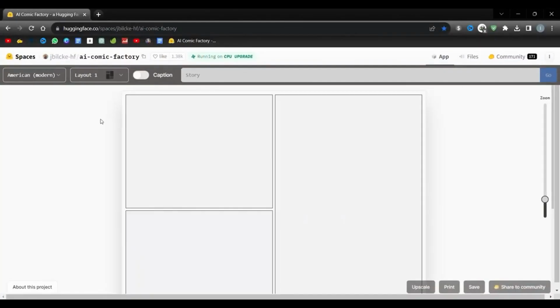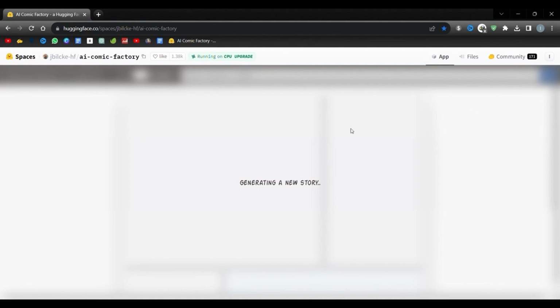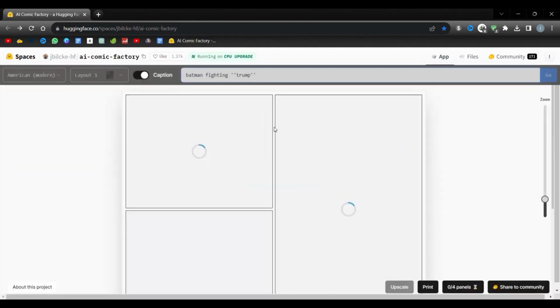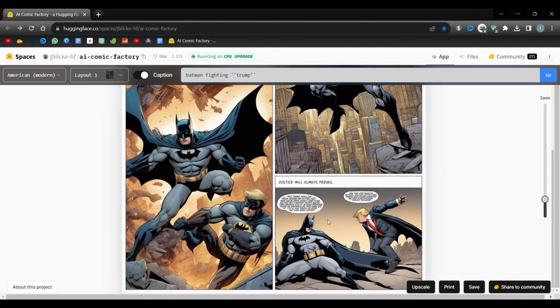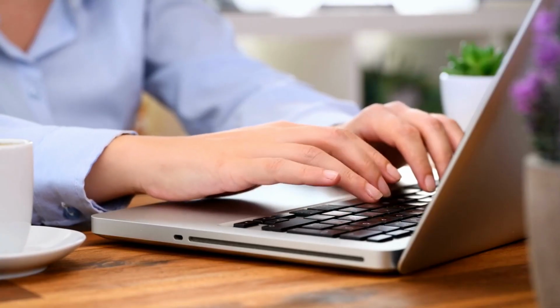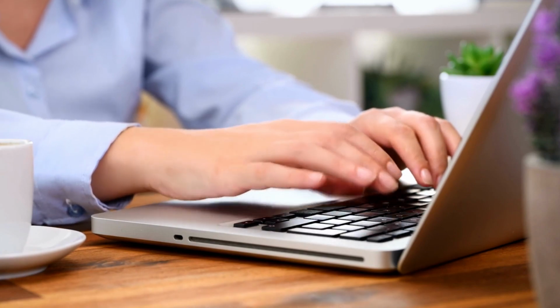Our journey begins with AI Comic Factory developed by Julian Bilk. This remarkable AI comic art generator, which is available on Hugging Face, is a game changer for comic enthusiasts. The best part? It's entirely free. Comic Factory boasts a variety of styles, each with its unique flavor. It's similar to Midjourney in the way that it generates creative outputs with the help of text prompts. These comic panels don't take long to generate and can be done in less than a minute.